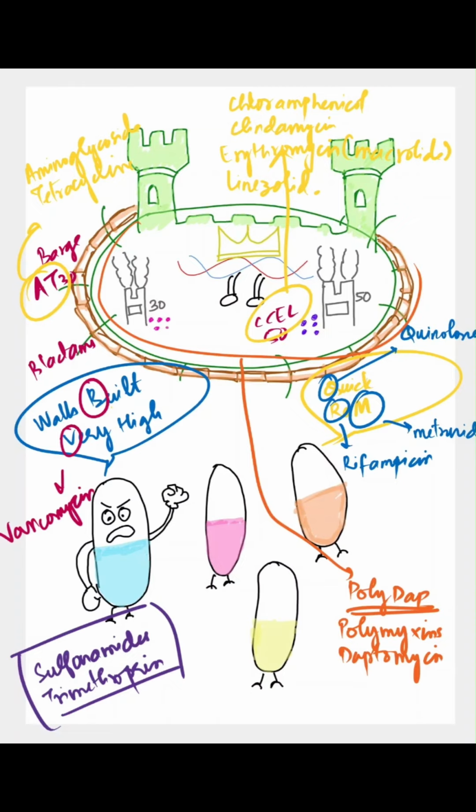The cell membrane is acted upon by the polymyxins and the daptomycin, and sulfonamides, trimethoprim. They act on your folate kitchens.